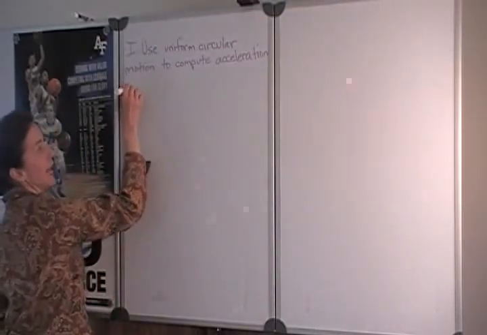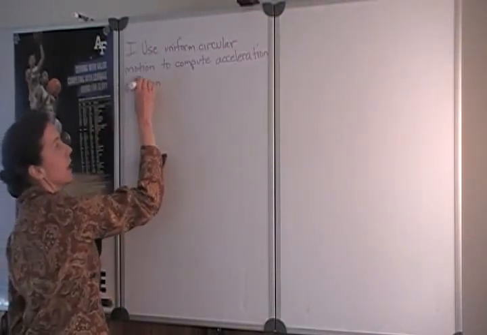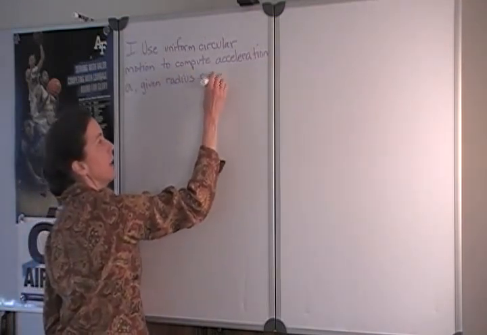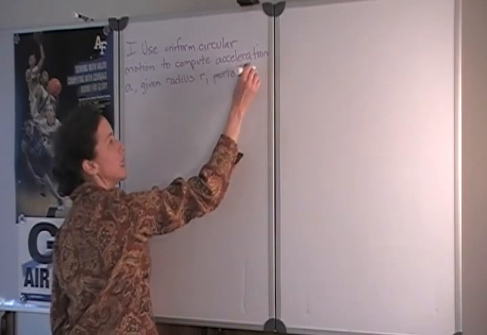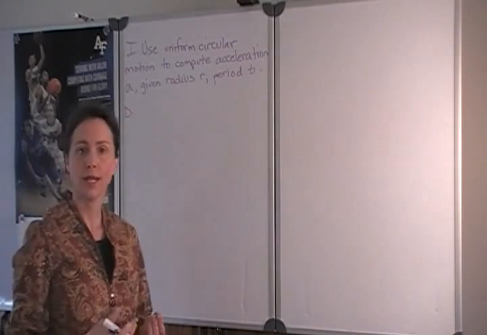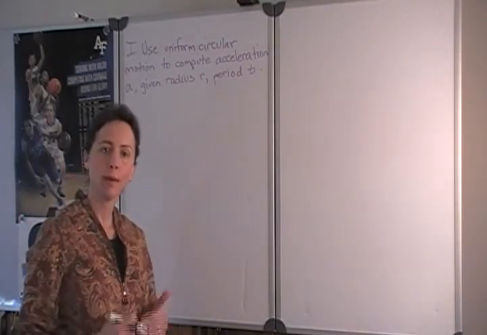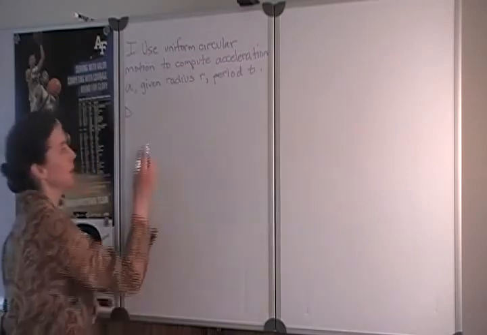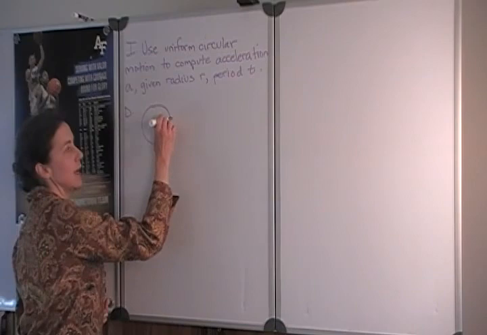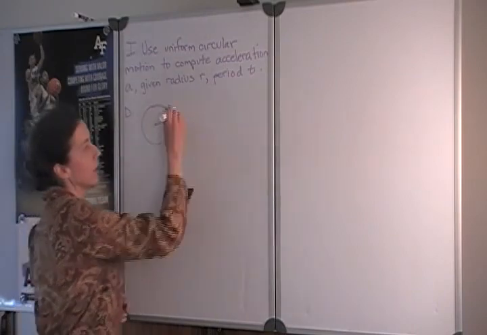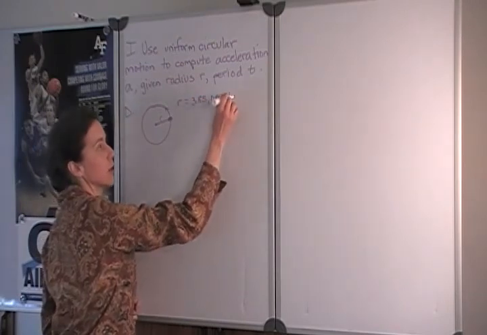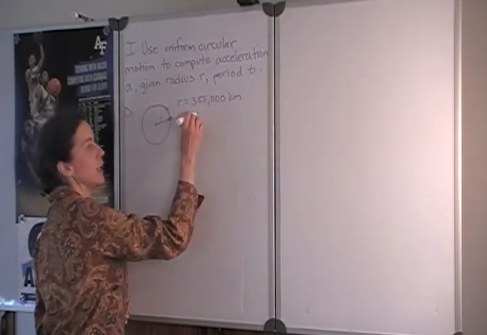We will use the symbol A for acceleration, and we've been given the radius, which we'll call R, and the period, which we'll call T. As we develop this problem, we'll draw a sketch to represent what's happening physically. Then we'll make a point-by-point plan to follow when we evaluate the problem. We are told that the orbit is nearly circular, so our mathematics can assume a circular orbit. We are given that the radius of that orbit is 385,000 kilometers, and that the period is 27 days.